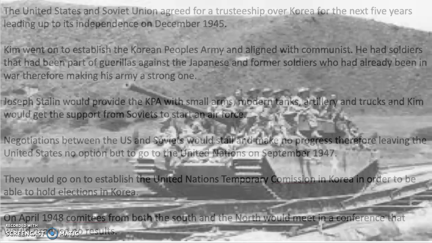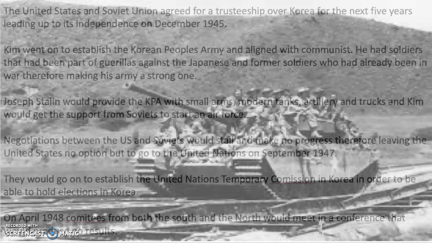The United States and Soviet Union agreed to a trusteeship over Korea for the next 5 years leading up to its independence in December 1945. Kim went on to establish the Korean People's Army and aligned with communists. He had soldiers that had been part of the guerrillas against the Japanese and former soldiers who had already been in the war, therefore making his army a strong one.